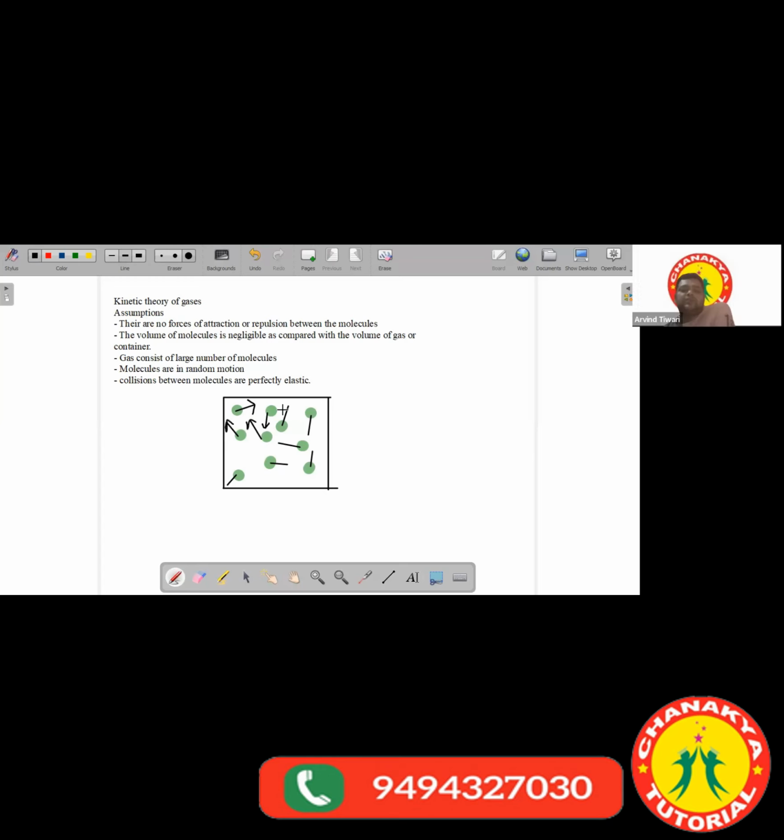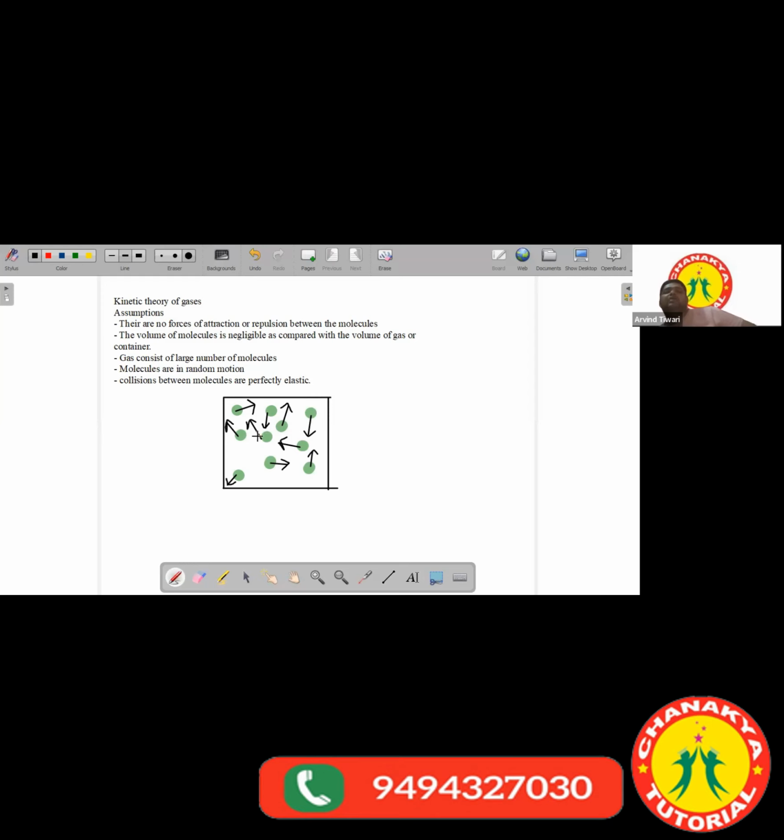Okay. So here we started with the kinetic theory of gases, and we just observed that these are the certain assumptions which we take for the study of gases. The very first assumption we have taken is that there are no forces of attraction or repulsion between the molecules. Then the volume of the molecules is negligible as compared with the volume of the gas or container. If you keep a gas in a container, the gases tend to occupy the complete space available to them. If you put a liquid in different containers, the volume of the liquid remains the same, but the gases will occupy the complete space that is available to them.